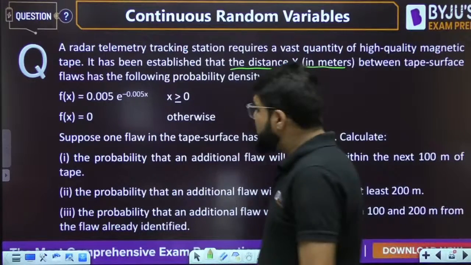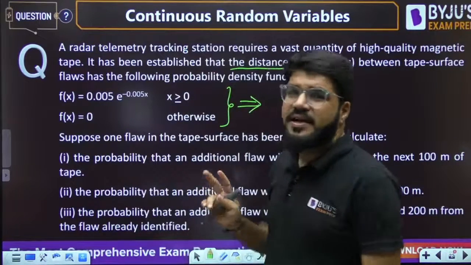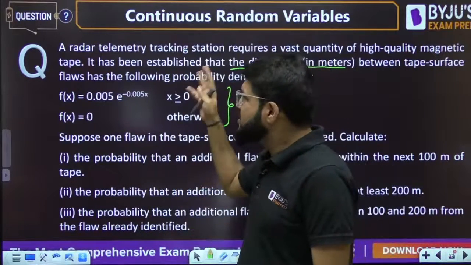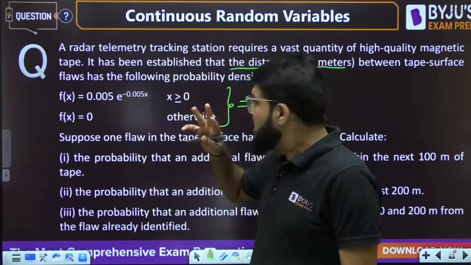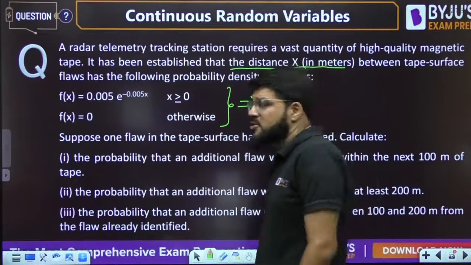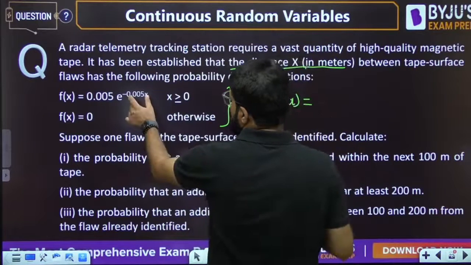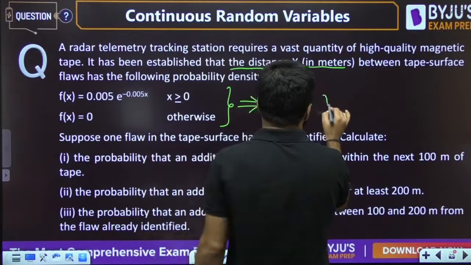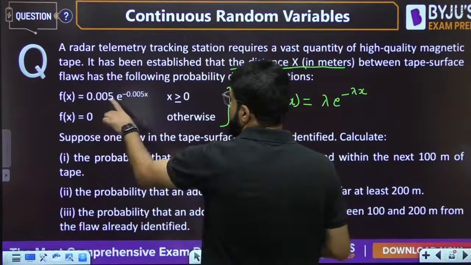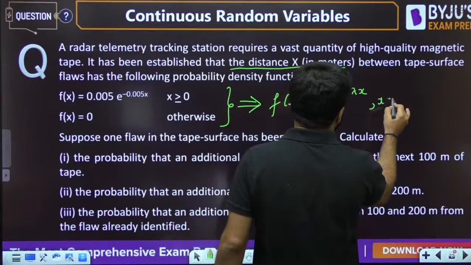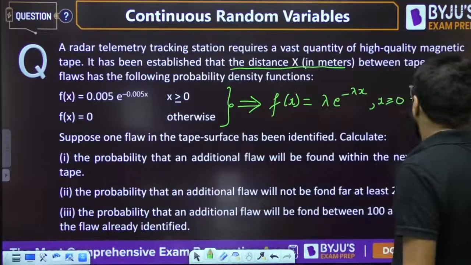This special distribution, why I am taking this question? First of all, to give you two basic ideas. Number one, sometimes language can be a little indirect or lengthy, but the solution will still be simple. Number two, this is a type of special distribution. See, this is 0.005. Let's say this is lambda. So this is of the form f(x) is equal to lambda e power minus lambda x for x greater than equal to 0, and 0 otherwise.